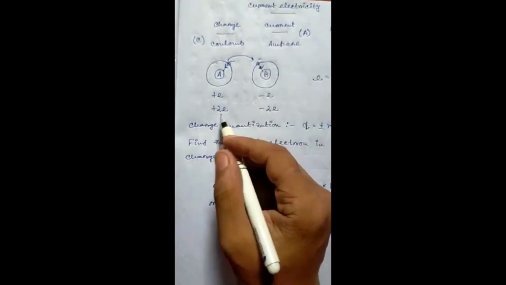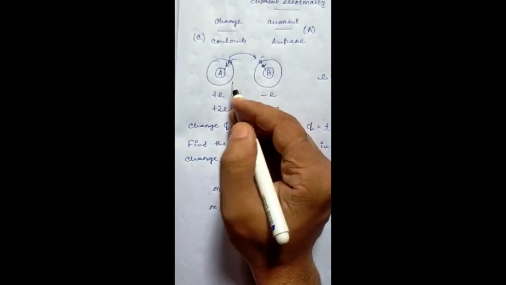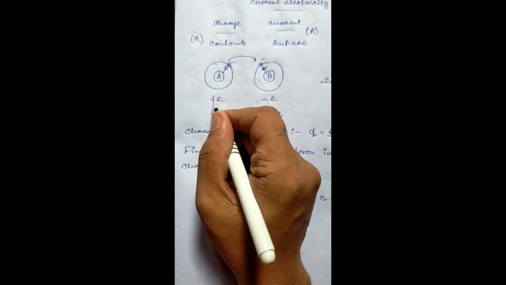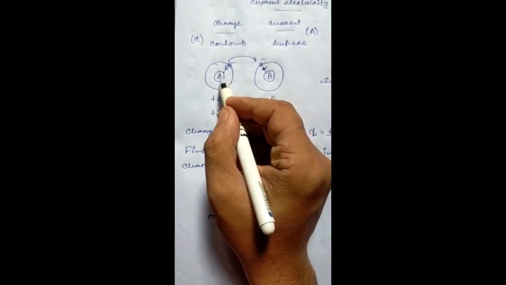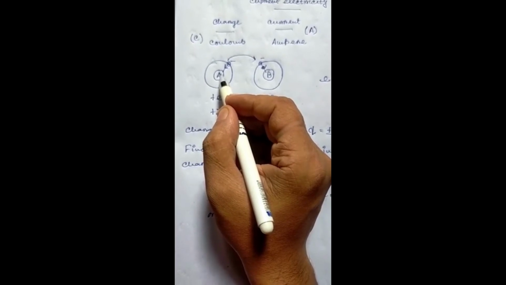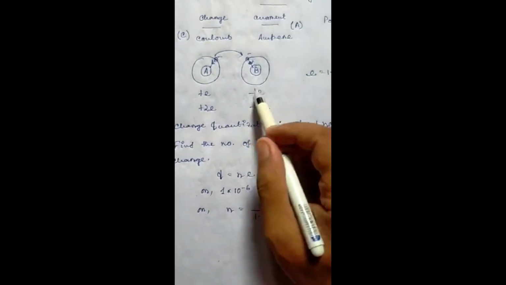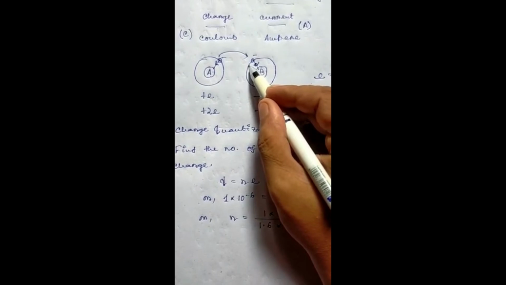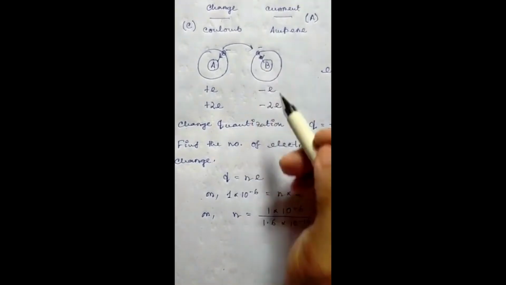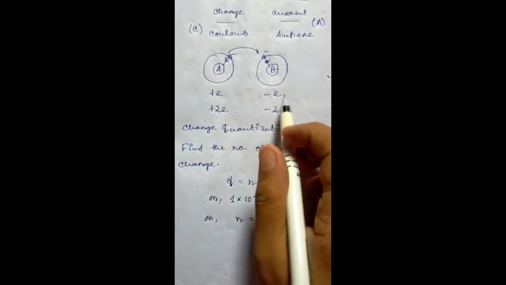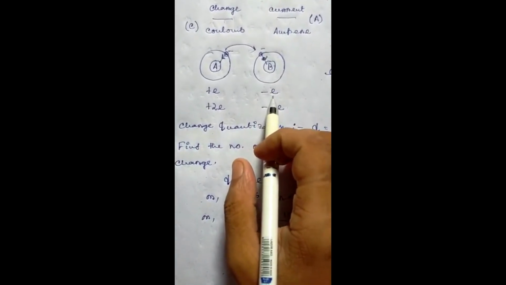So see, due to this exchange, this atom becomes having the charge plus e, because one proton is in excess over there and there is no other electron to neutralize it. Over here also one electron is in excess and there is no proton to neutralize the charge of that electron. So the charge of this will be plus e and for this will be minus e.